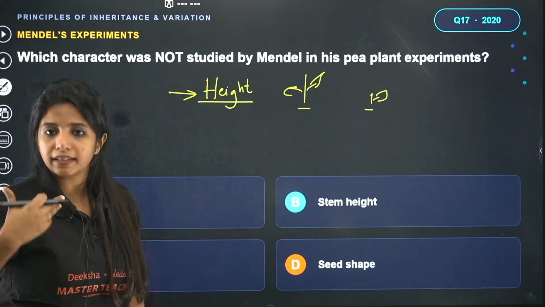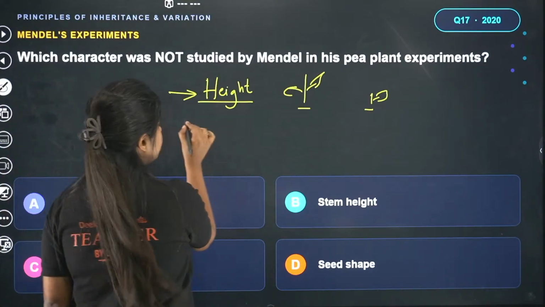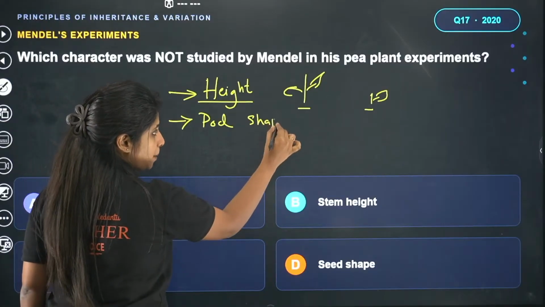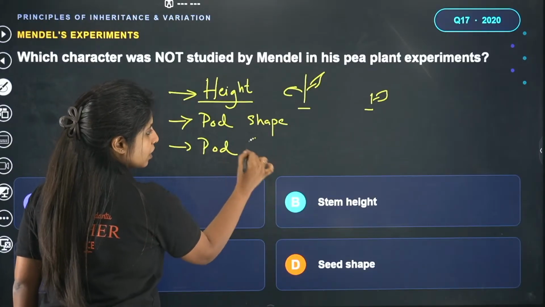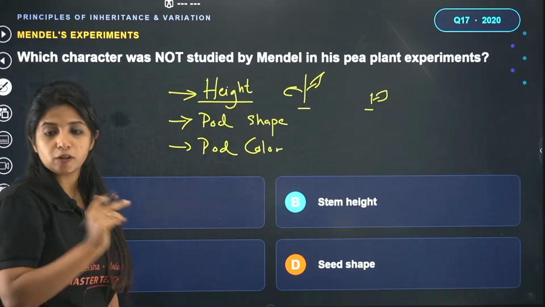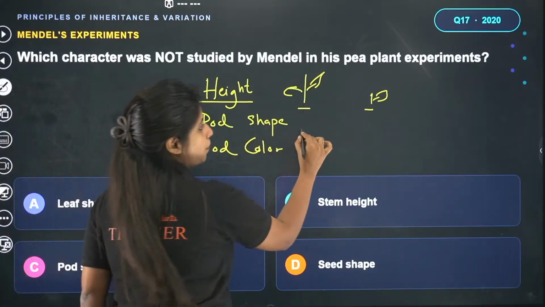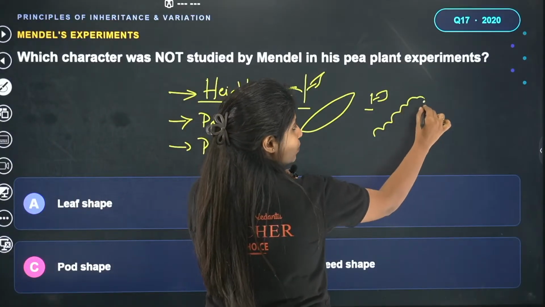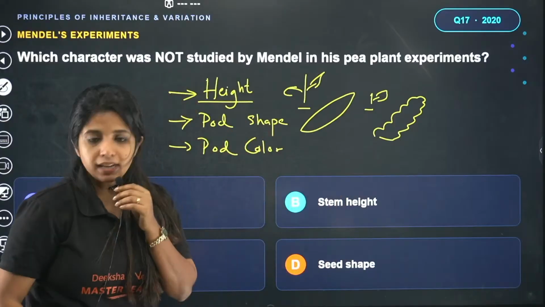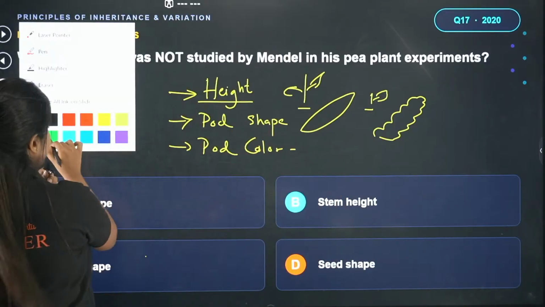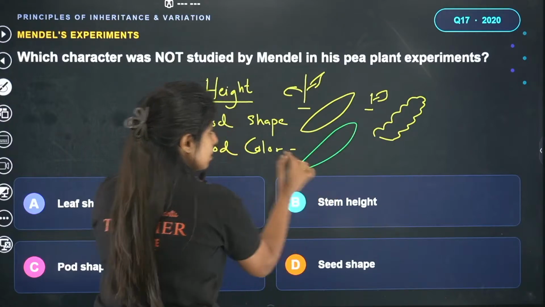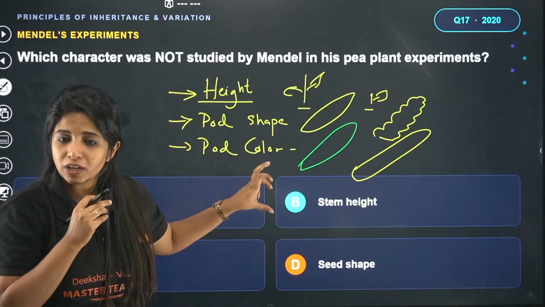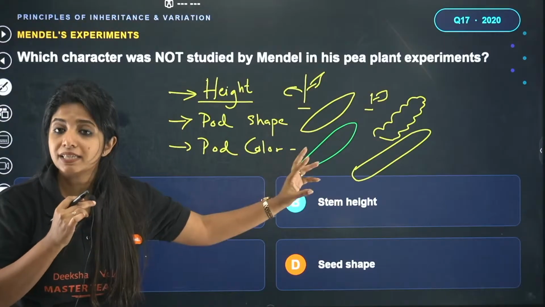Similarly, you had multiple other characters which he studied. Apart from height, he studied the pod. In pod, he spoke about the pod shape and the pod color. In pod shape also you have two shapes. One is when the pod is full. On the other hand, it can look a little dry, which is constricted. Similarly, pod color could either be green or yellow. So for each character that he was studying, there were contrasting traits which helped him understand the genetics even better.